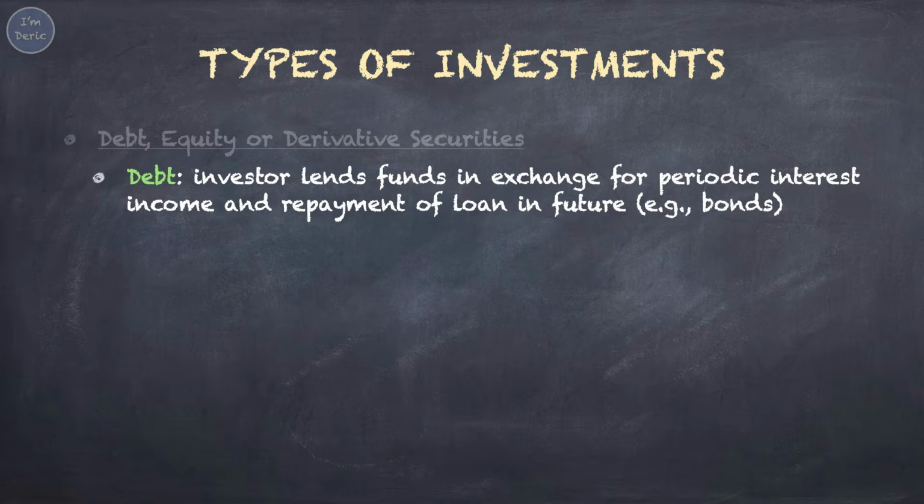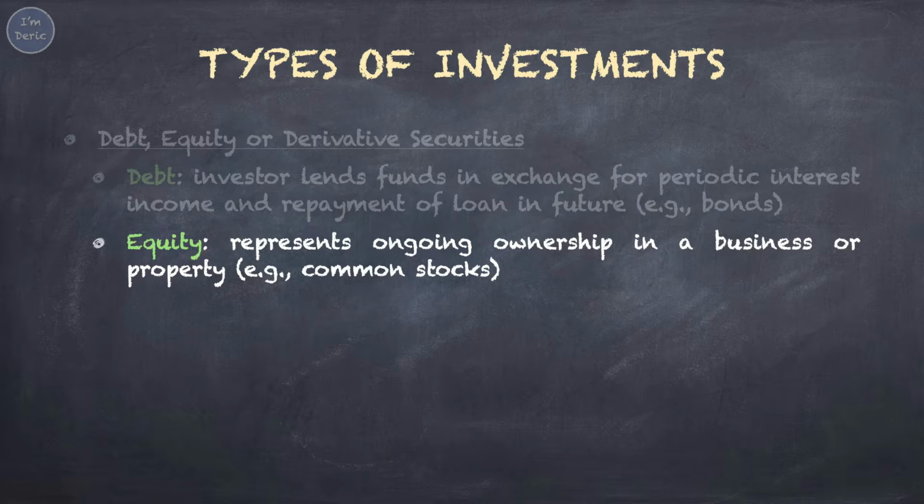Debt, equity, or derivative securities investment. Debt is an investment in which the investor lends funds in exchange for periodic interest income and repayment of the full amount of the loan at a future date. When companies or governments need to borrow money, they will issue bonds. When you buy a bond, it basically means you lend money to the issuer. The issuer will pay you periodic interest for a specified time, and at maturity, the issuer will repay the original loan amount to you.